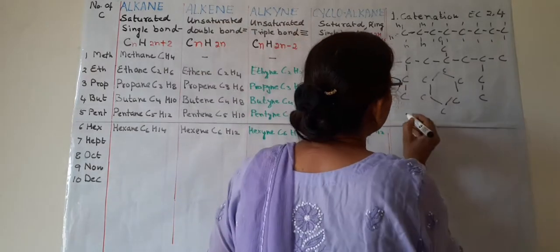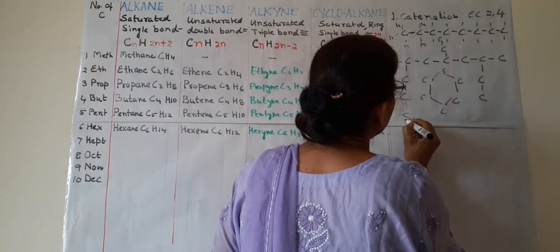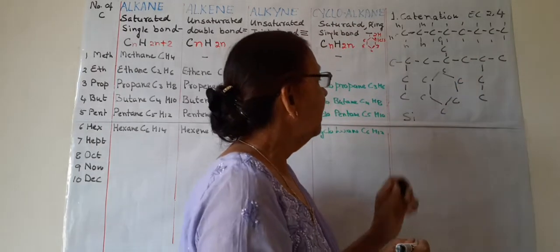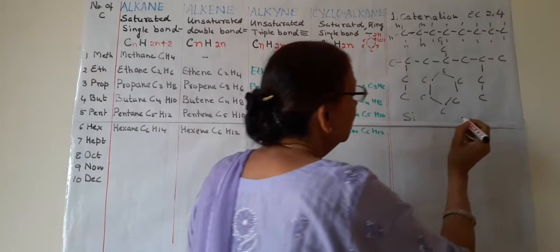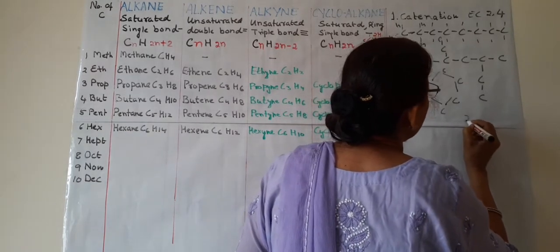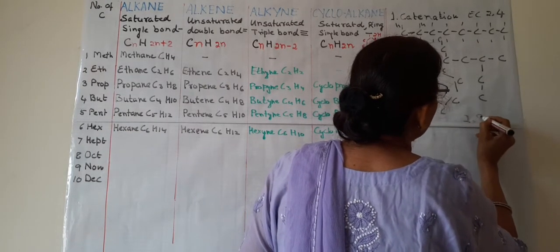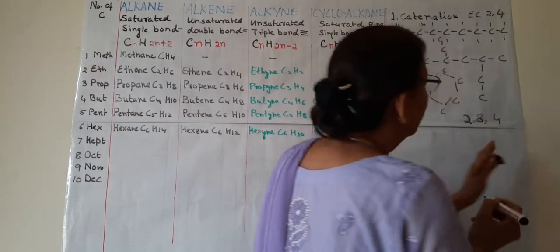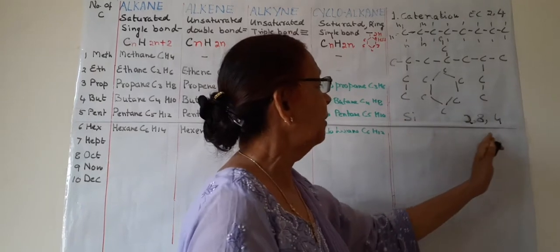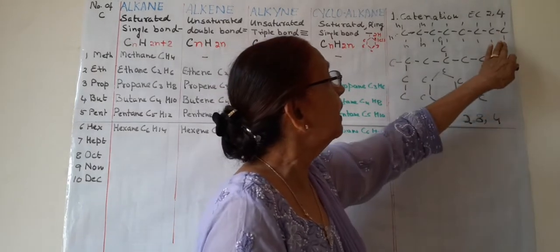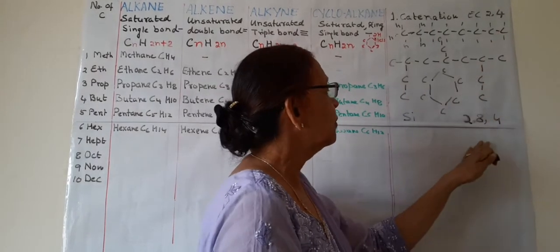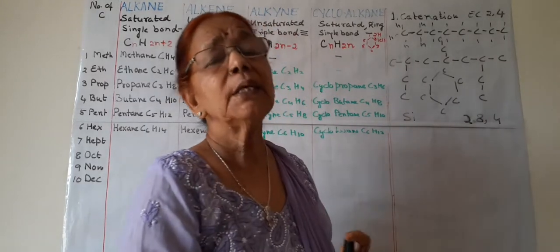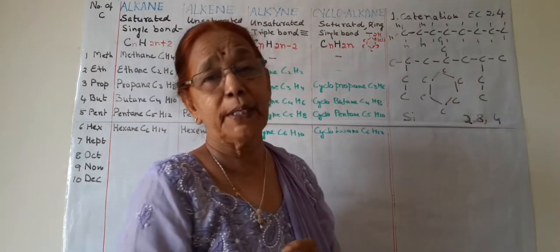All of us know silicon is also in the same group as carbon, the 14th group, and the electronic structure of silicon is 2, 8, 4. It is also tetravalent, and the atomic number is 14. Here the atomic number is 6. So silicon is a bigger atom. This also shows some catenation property.